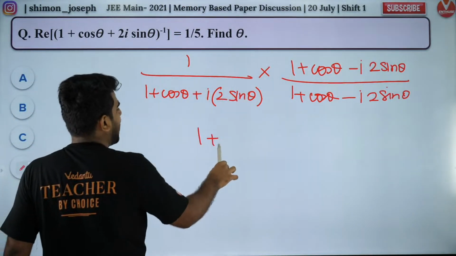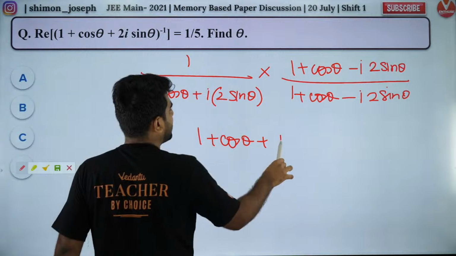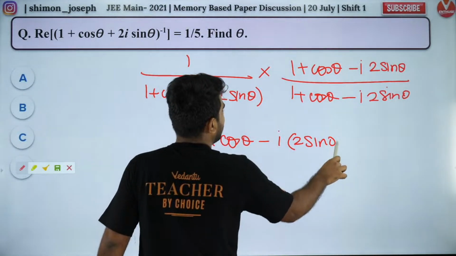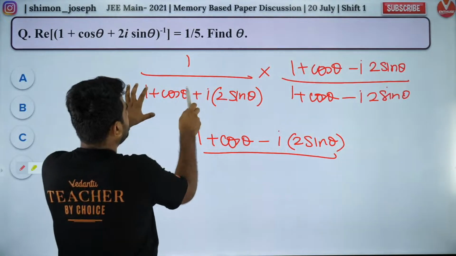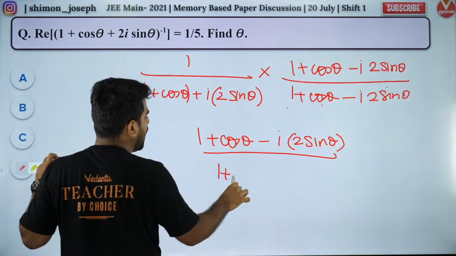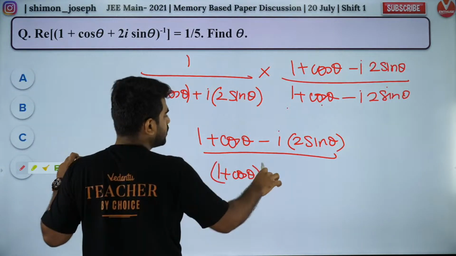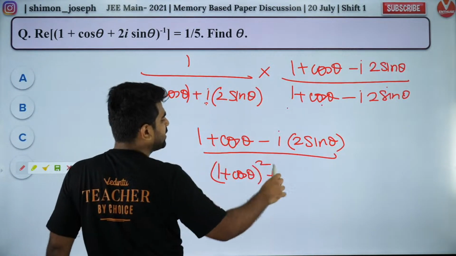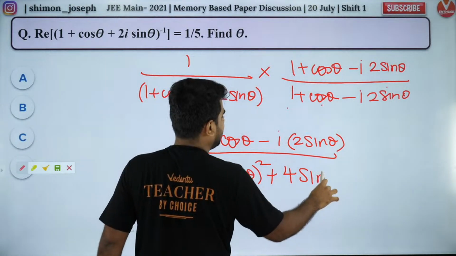So if I do that, I'll get 1 plus cos theta minus iota times 2 sin theta, divided by, what will I get? A plus B, A minus B. So it is A square plus B square, because i is there. So it will become plus B square. So it will become 4 sine square theta.